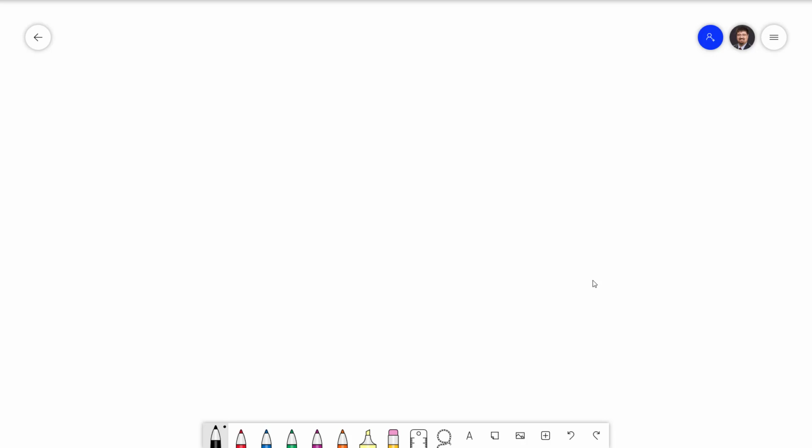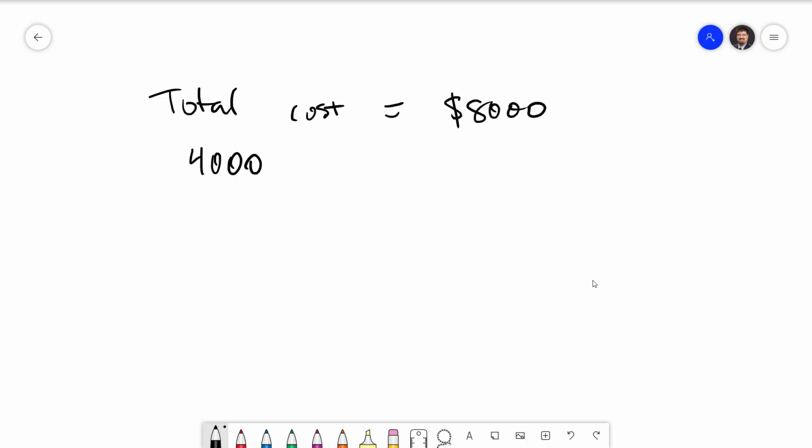Let's consider an example. The local 4th of July fireworks display here in Vermilion, South Dakota, costs $8,000 to put on. Suppose there are 4,000 people in the town who value the fireworks display at $5.